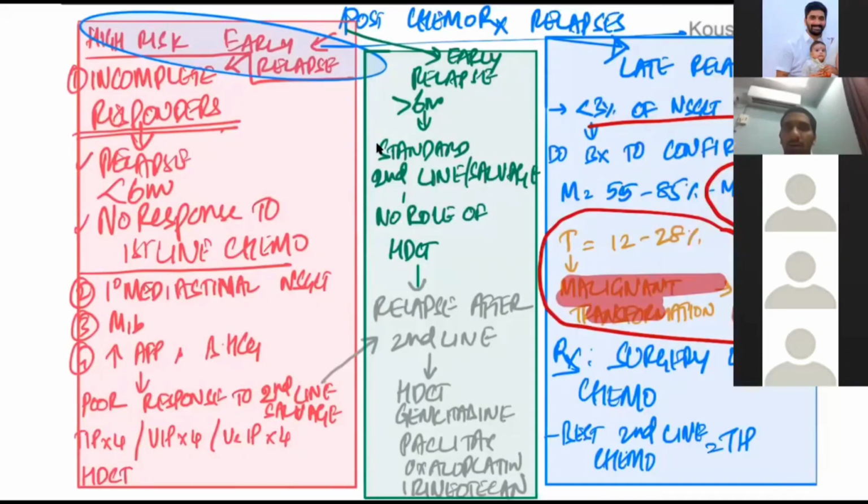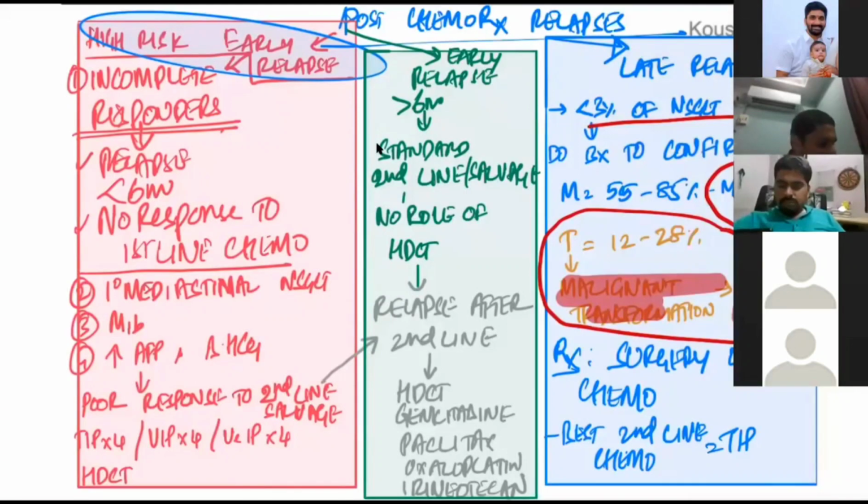For testes and mediastinal primaries: if the primary is in the testis, the most common residual component will be teratoma. If the primary was in the mediastinum, it is more often malignant. Two places where the tumor will be residual: one is the mediastinum and another is the testicular.